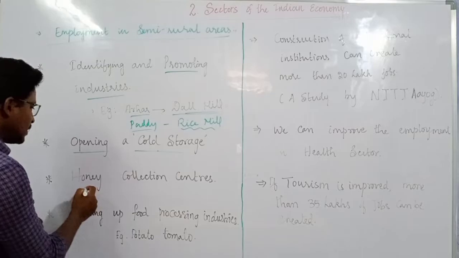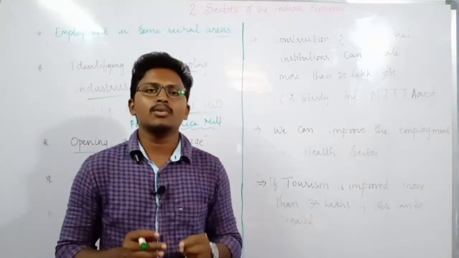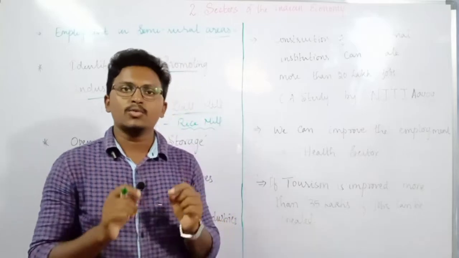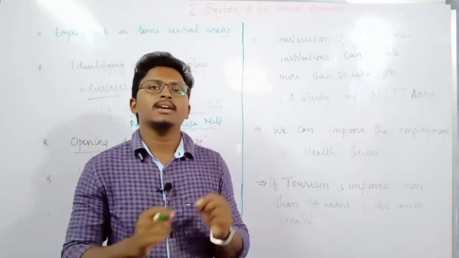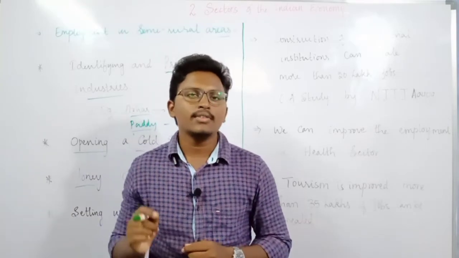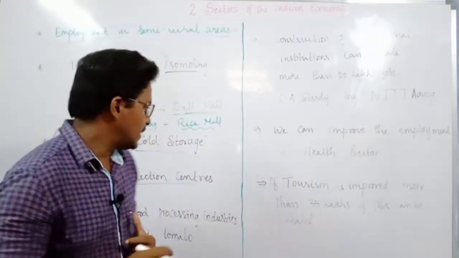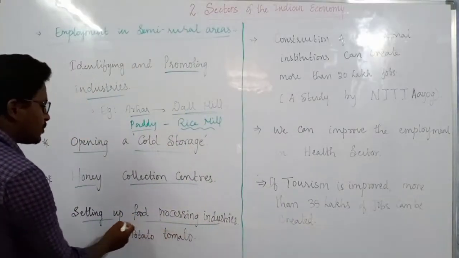Then the other thing is setting up honey collection centers. For example, those people in rural areas who are living very close to the forests can collect the honey from the forest and sell it in these honey collecting centers, which is also another way to create employment. Then after this we can also set up something known as food processing industries.